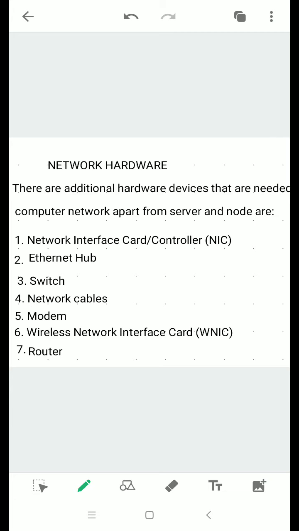Next is cables, network cables. Cables are nothing but wires which are used to connect one device to another. Here in computer networking, we are using 3 types of cables while setting up a network. Those are twisted pair cable, coaxial cable, and optical fiber cable. In a twisted pair cable, different wire pairs are twisted together and they are separated to form the other wire pairs. These are mainly used for giving a network connection at a home.